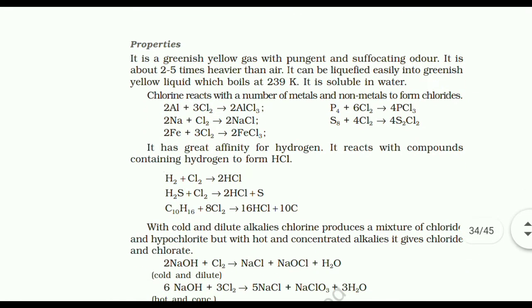Properties. It is a greenish yellow gas with a pungent and suffocating odor. It is about 2.5 times heavier than air. It can be liquefied easily into a greenish yellow liquid which boils at 239 Kelvin. It is soluble in water. Chlorine reacts with a number of metals and nonmetals to form chlorides. It has a great affinity for hydrogen. It reacts with compounds containing hydrogen to form HCl.